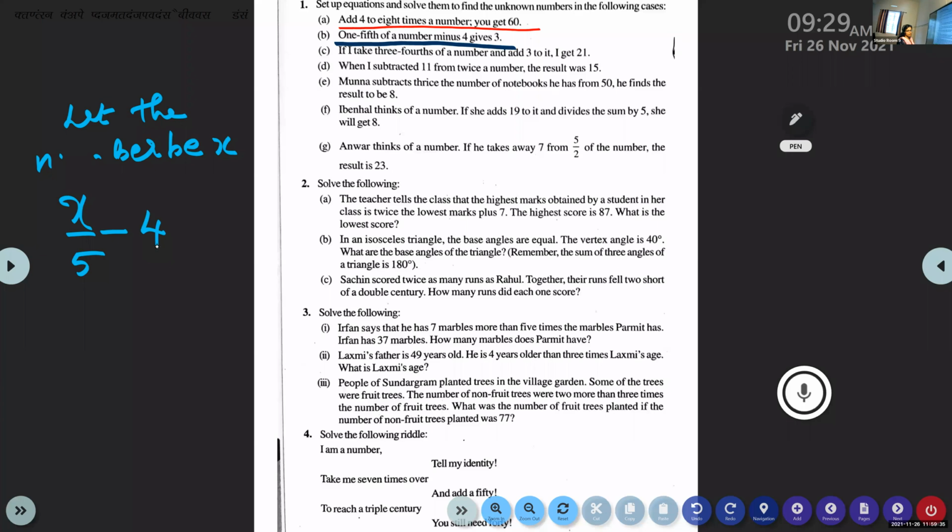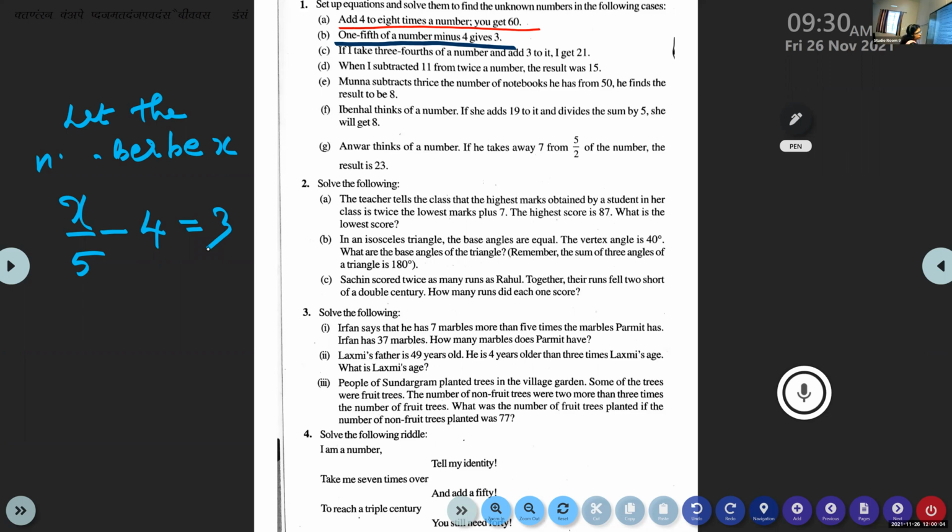What is the sign to use there? It is an equation, isn't it? So x by 5 minus 4 gives 3. So equal to 3. Now you solve it. x by 5 minus 4 gives 3.